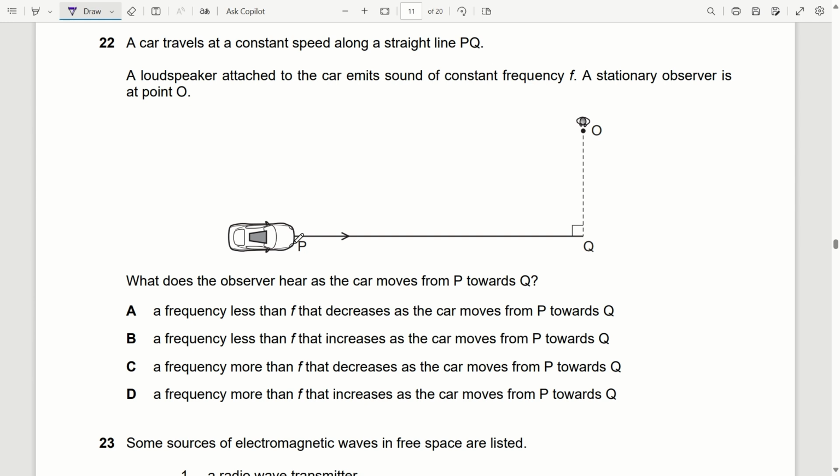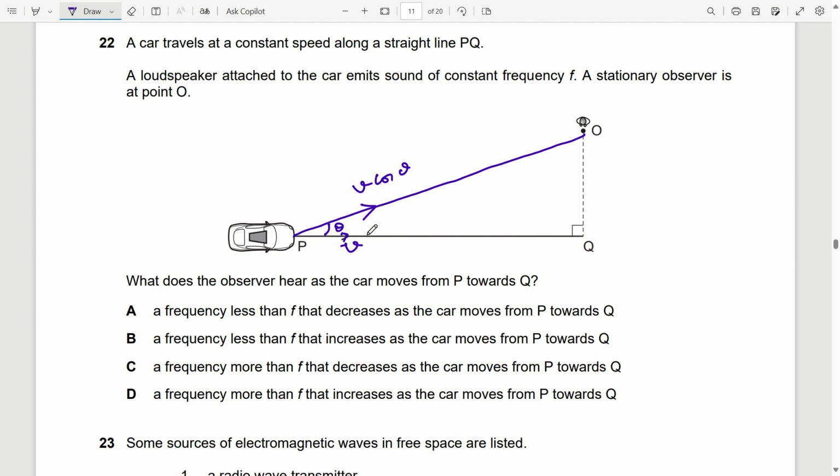So when the car is moving towards point Q, let's say it is moving with speed V, and this is the line joining the car and this observation point O at an angle theta. So this component will be V cos theta. This is the component with which the car is approaching the observer.